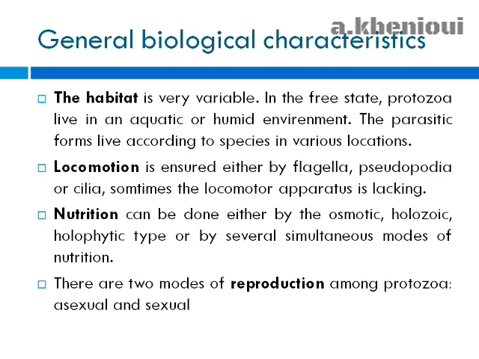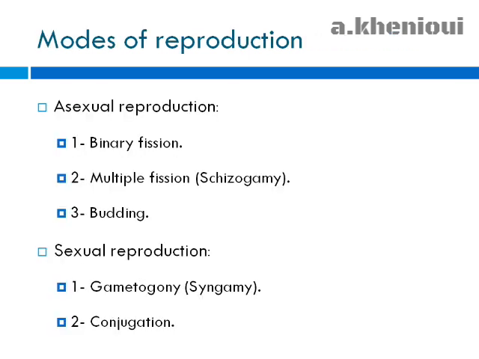The nutrition can be done either by the osmotic, holozoic, holophytic type or by several simultaneous modes of nutrition. There are two modes of reproduction among protozoa, asexual and sexual. The asexual mode is presented by three types: the binary fission, the multiple fission, called also schizogony, and the budding. In the sexual mode, we have two types: gametogony or syngamy, and also conjugation.